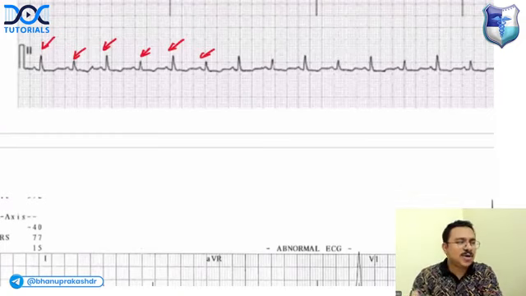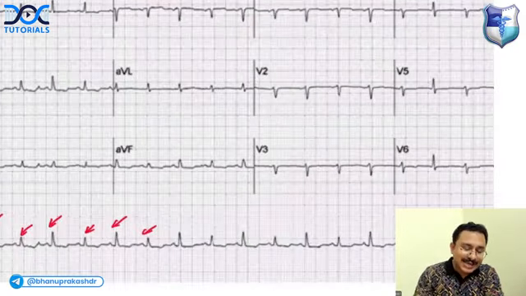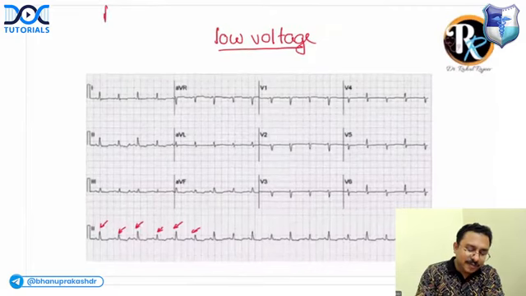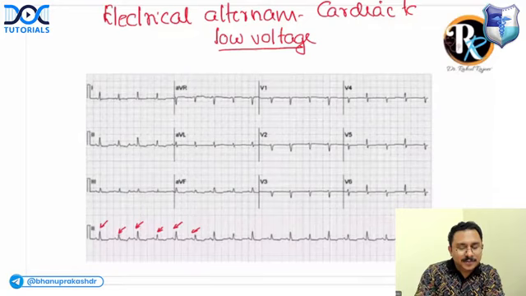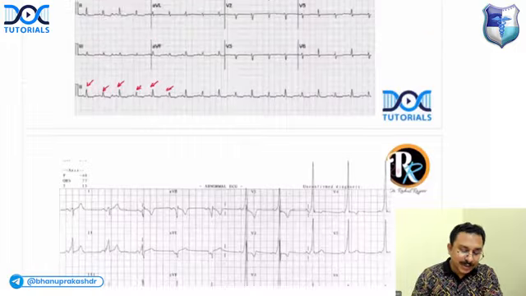This is called electrical alternans. Electrical alternans is a feature of cardiac tamponade. Okay, done.